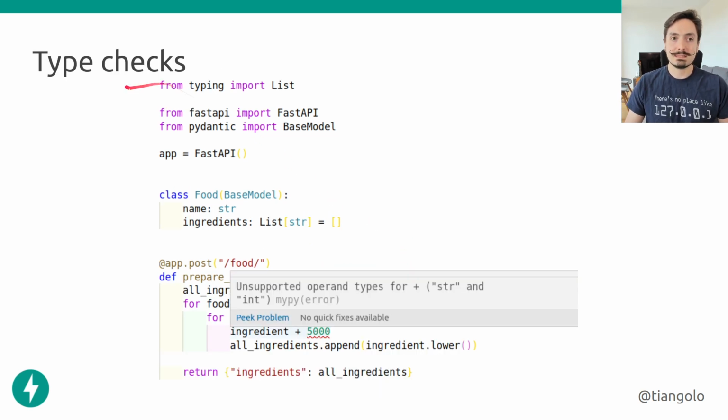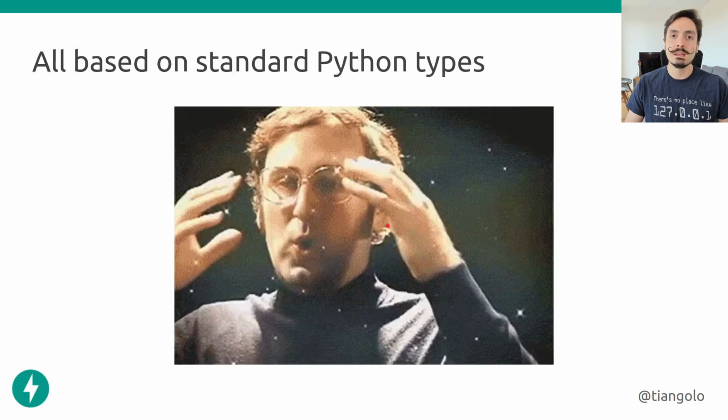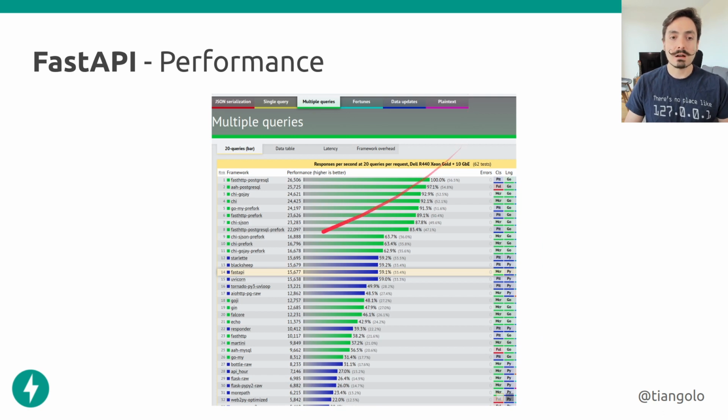And we also have type checks or inline errors in the editor, because it also knows that the ingredient is a string. It can tell us, hey, you cannot sum a string with an integer because this is not valid, it's unsupported. So we get a lot of help from the editor just because we are using the standard type annotations. We don't have to learn some new syntax, it's just the same standard syntax for Python, and we get all the features from the editor, and on top FastAPI does data validation, data documentation, data serialization, and all that stuff. And this is all based on standard Python types. Nice. Now about the performance stuff.